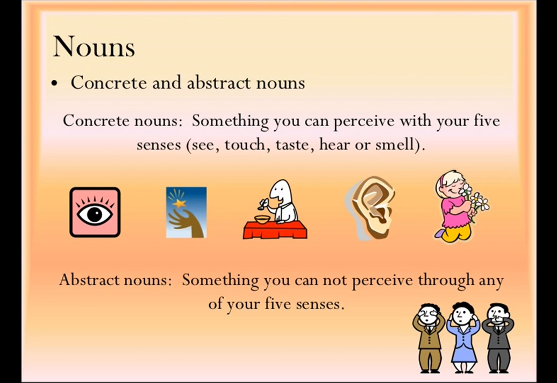And the opposite of concrete noun is abstract nouns. Something you cannot perceive through any of your five senses. So abstract nouns are nouns that are all about feelings or characteristics and not any of your senses, like love, fear, embarrassment, pride, surprise.